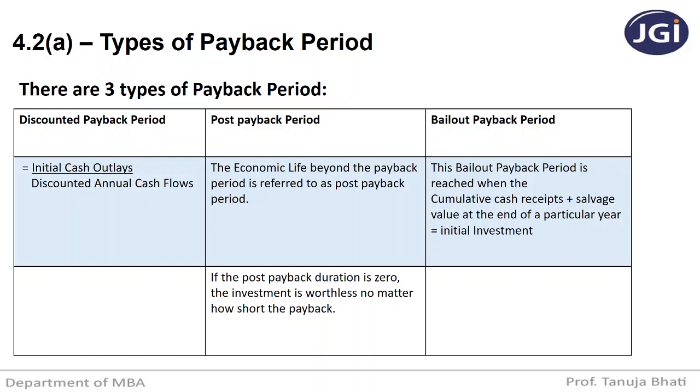So how do you find out the present value? You know that you have to refer to the present value tables, that is table number C, and you have to multiply it with the respective cash flows. You will get the discounted annual cash flows. Next is post payback period. The economic life beyond the payback period is referred to as post payback period.